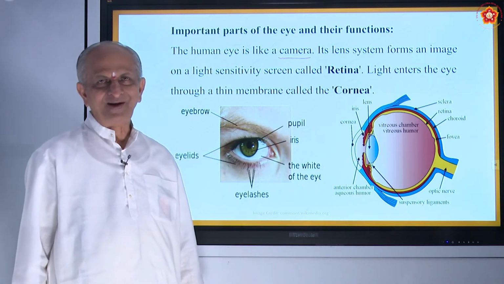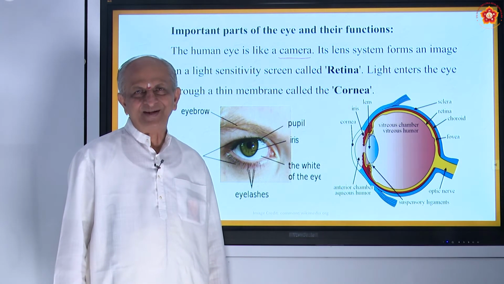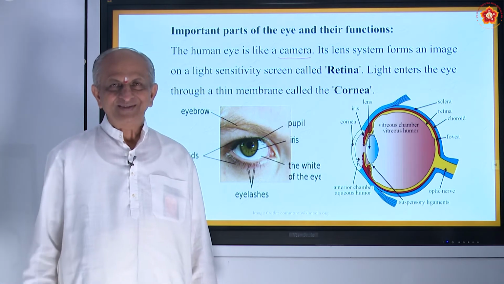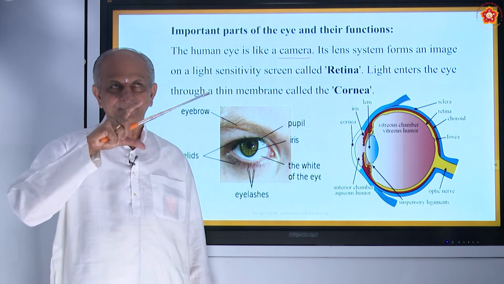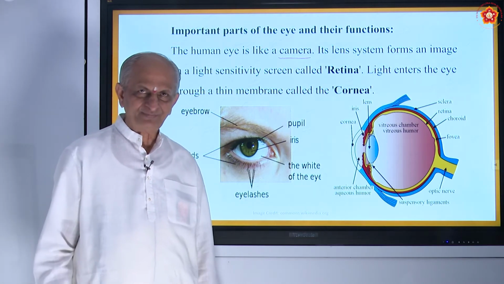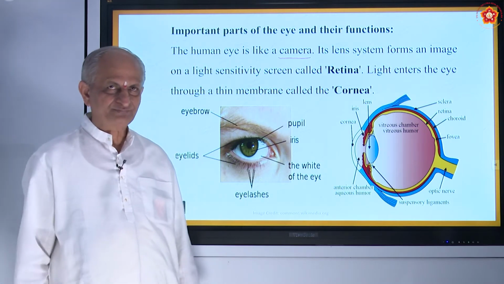Have you heard of a camera? Of course, nowadays everybody knows about cameras, and in mobile phones also you have a camera. What does the camera do? It takes a photo of a person, of a plant, or of a bird, or any beautiful nature, right?